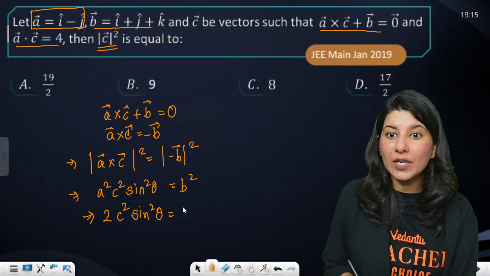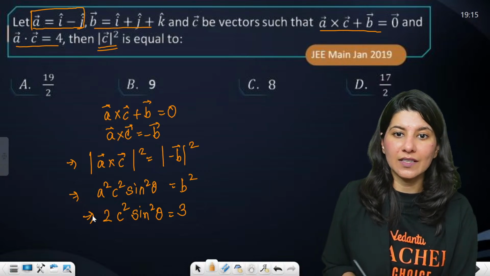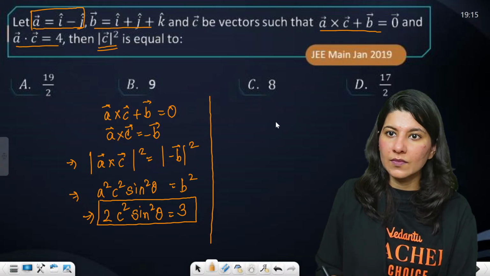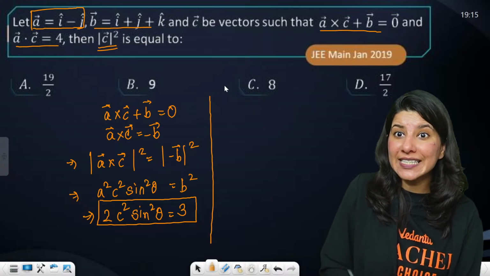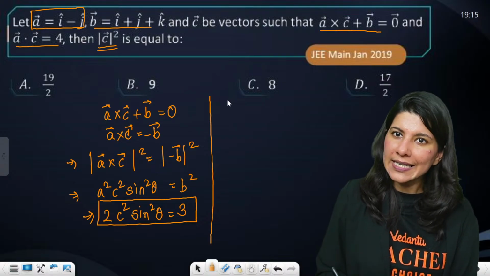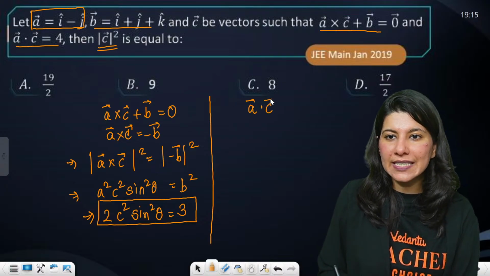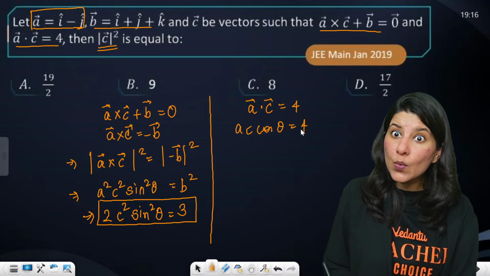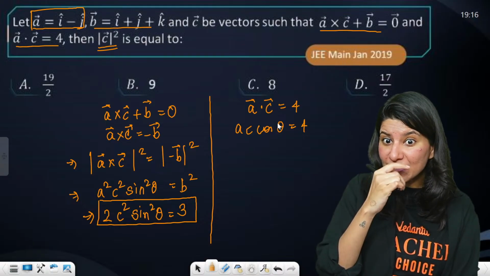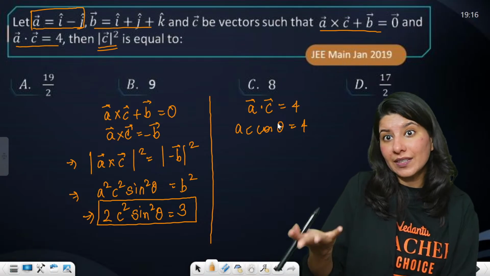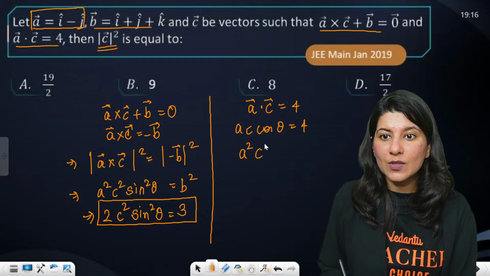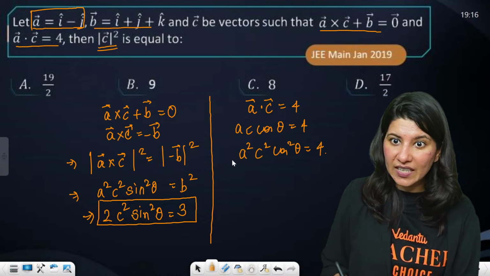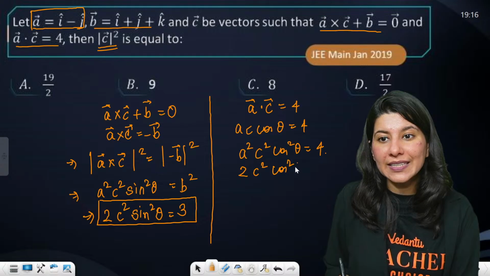Now B square will be what? Magnitude of B is root 3. This is 3. This is your first equation. Okay. All right. Clear. Now A dot C equals 4. Let's make use of A dot C equals 4. This is going to give you AC cos theta equals 4. Let's square it, because you have sine square theta, and if you have cos square theta, obviously it will make more sense. A square C square cos square theta equals 16. Again, 2C square cos square theta equals 16.